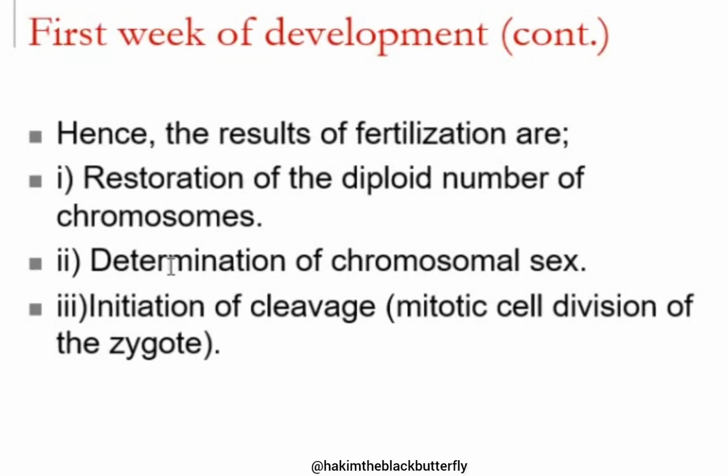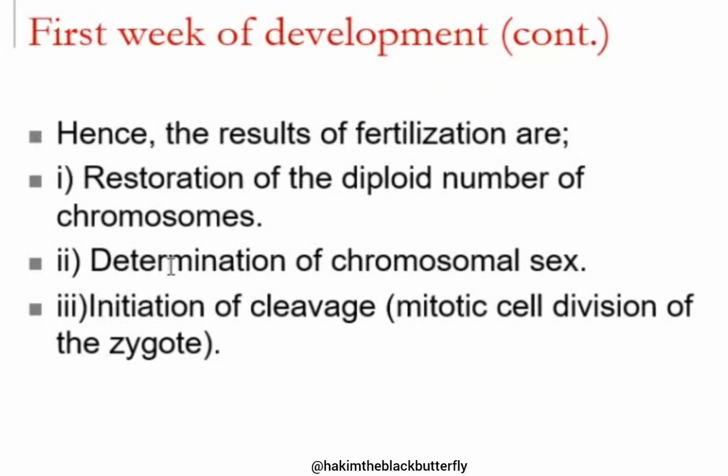So all oocytes have an X sex chromosome. The X sex chromosome has genes which code for the production of hormones which determine female sexual characteristics. Whereas for the sperms, some of the sperms have an X chromosome and some of the sperms have a Y sex chromosome.